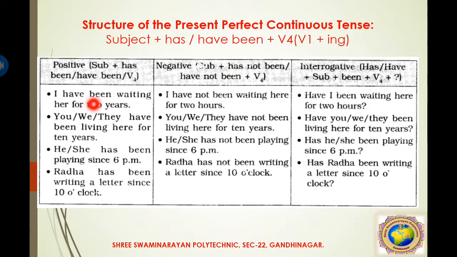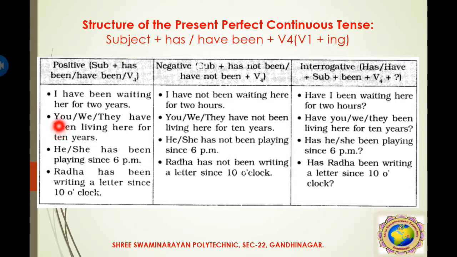I have been waiting here for 2 years. Here I is the subject, have been is the helping verb, wait becomes waiting, here for the 2 years. Then you add not, and the helping verb is brought to the front. Have I been? Okay, all this we have already discussed in depth in our separate lectures.